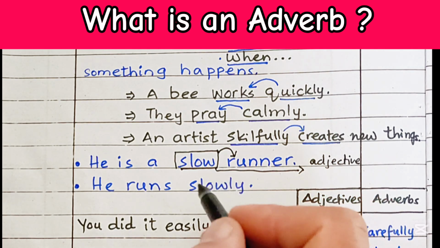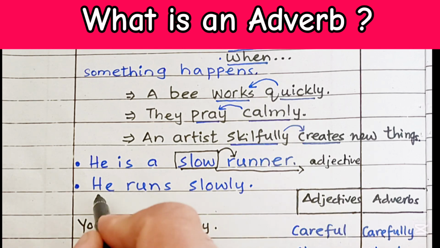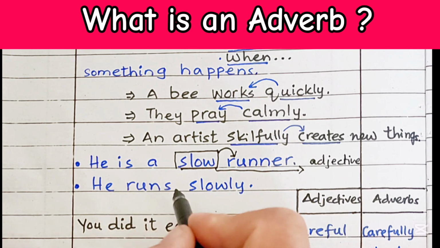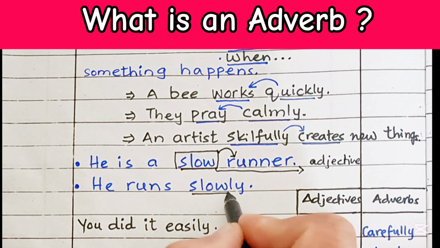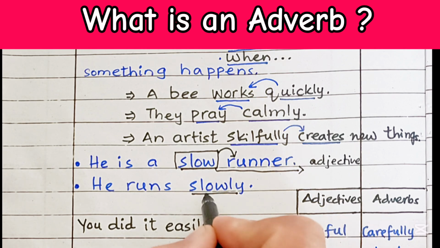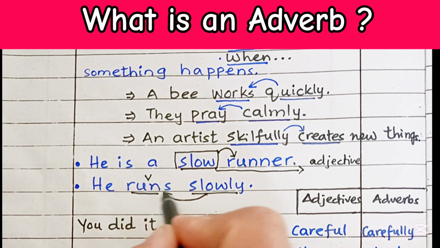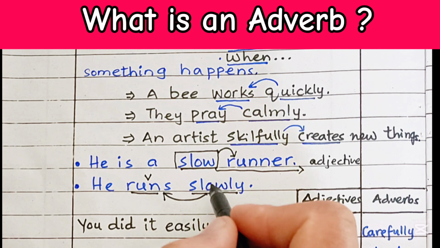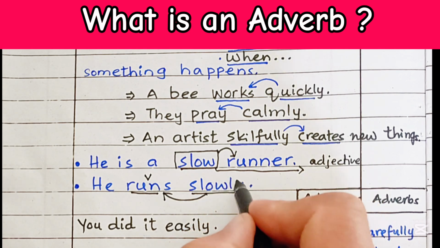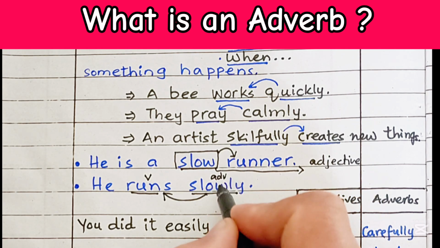In this sentence, he runs slowly. Over here, the word slowly is modifying, is telling us something about the verb runs. This is an adverb, slowly.